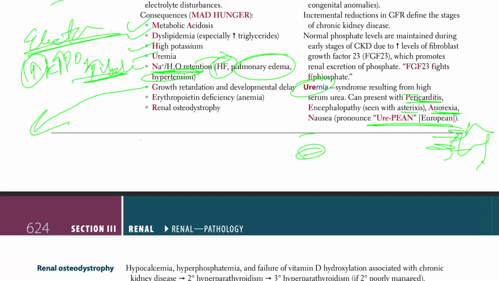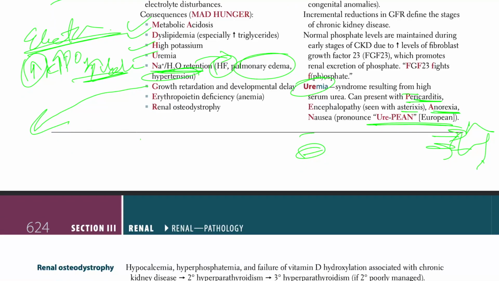So here's what we need to talk about. First of all, when you have a renal failure, you have decreased conversion of T4 into T3.